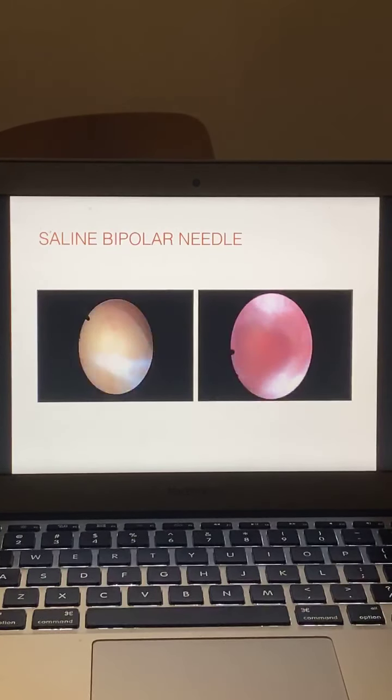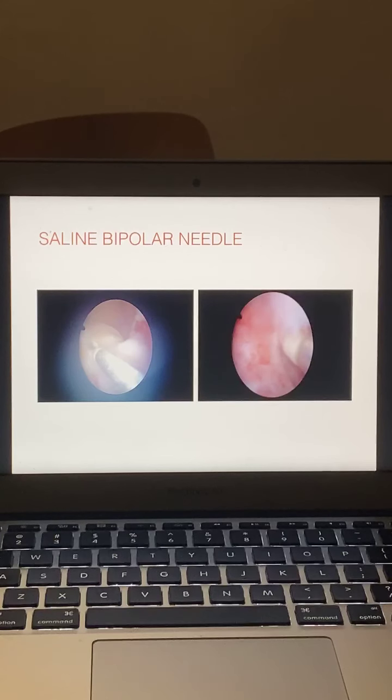This is again a case of use of a bipolar saline needle for polypectomy. You cut the polyp in 2 or 3 parts and then detach it from the base, and then with the help of the grasper you can remove the pieces.